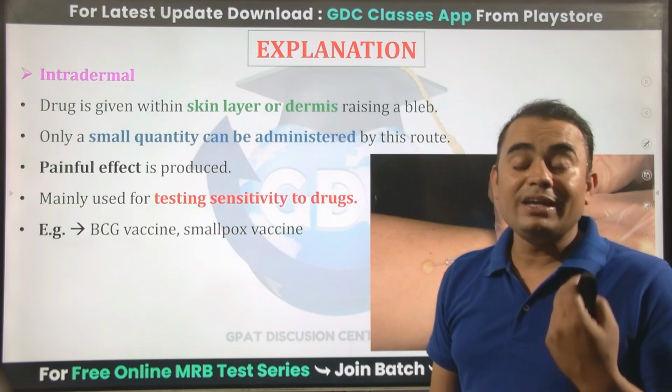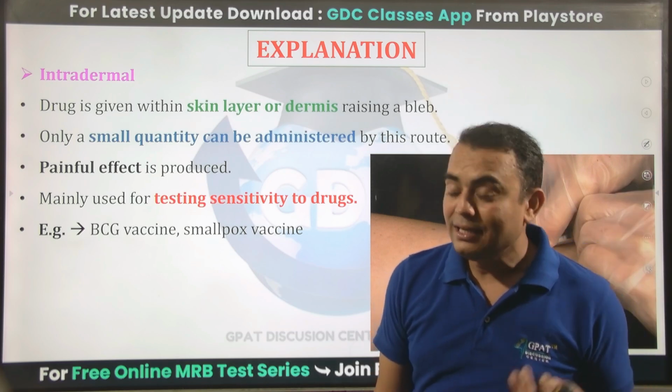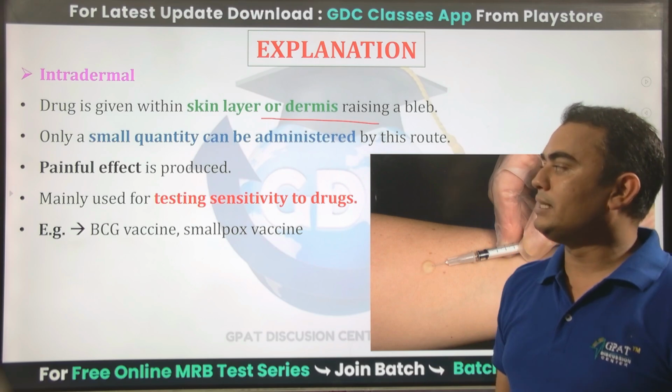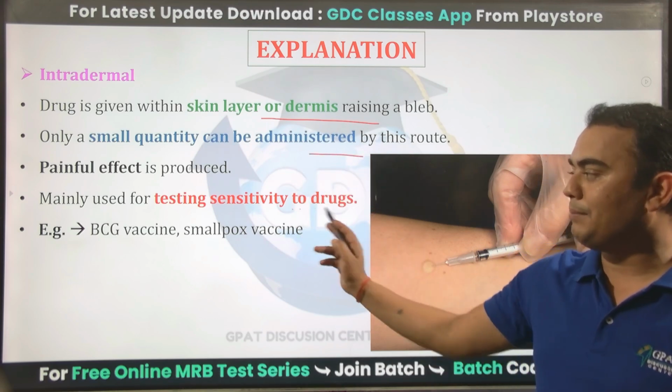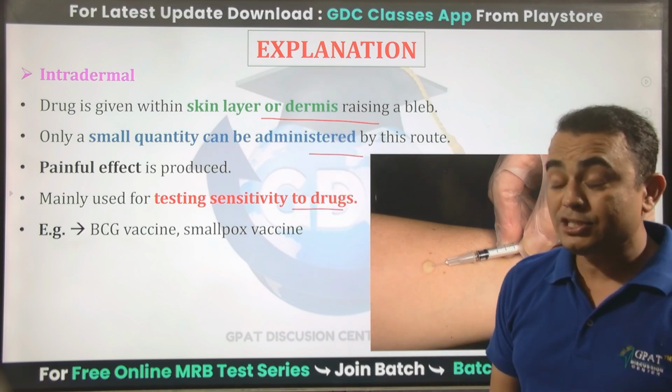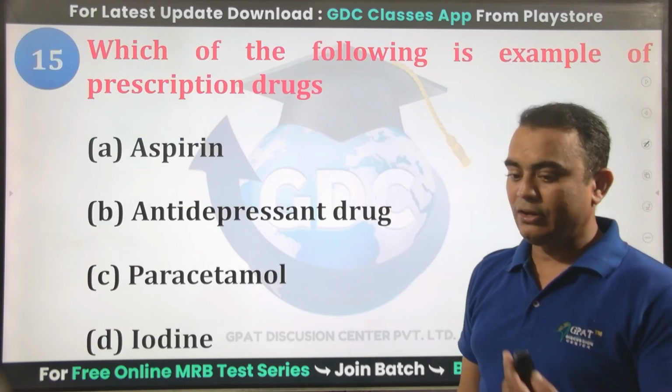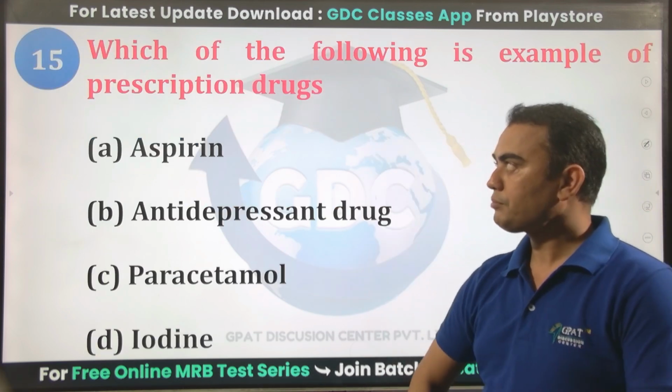Like in penicillin, we enter the benzyl penicilloyl acid. That's why sensitivity testing is carried out. Within the skin layer or the dermis, raising a bleb, a small quantity can be administered, and it's the best route for sensitivity testing. Like BCG vaccine, smallpox vaccine can also be administered through this route.